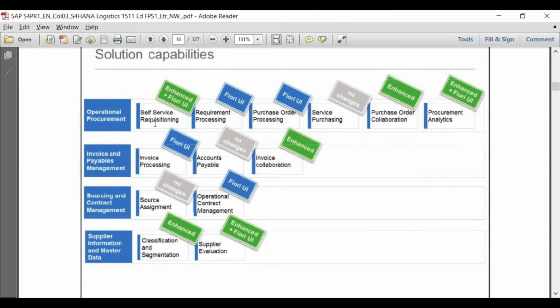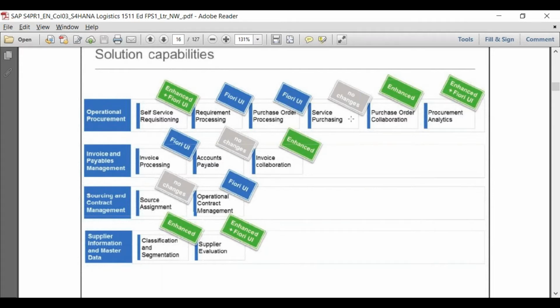So the way in which the requisitions were created, not only is the Fiori user interface provided, but it has enhanced functionality like simplified sourcing. We've seen the purchase requisition can be converted to purchase order via this simplified source. So enhanced means there is some new functionality, plus there are new Fiori apps available. Requirement processing, nothing has been enhanced, but yes, Fiori apps are available. So that is blue, where there is no change, only new screens are available. Purchase order processing, again, you have new Fiori apps, but the process will remain the same.